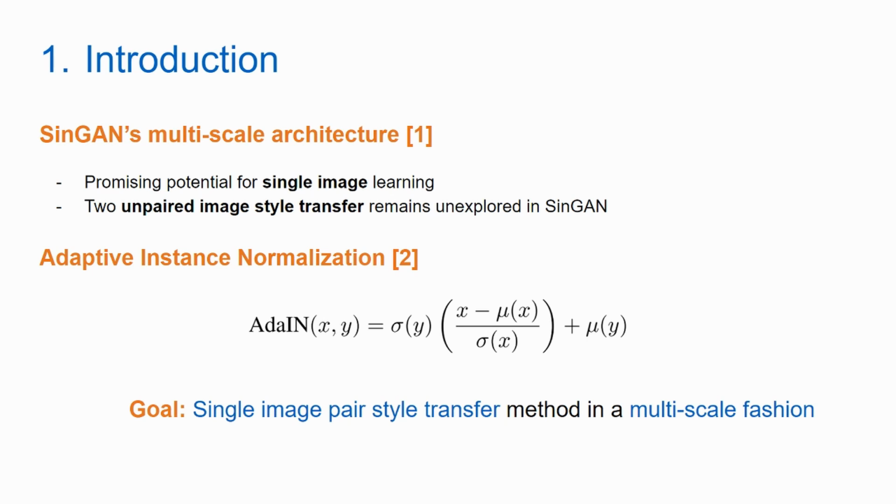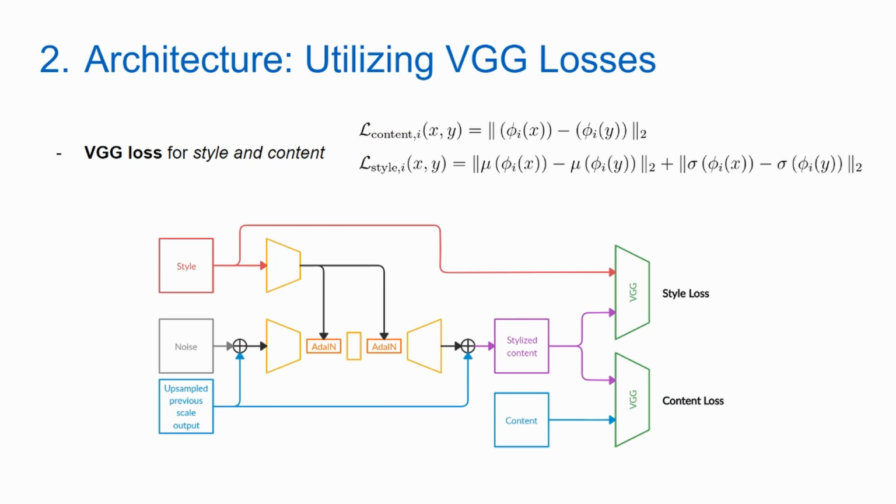Inspired from both of these works, our main goal and contribution is to perform single image pair style transfer in a multi-scale fashion. With our multi-scale architecture, we are aiming to capture finer details, and we want to explore the generalizability of single image pair learning for style transfer task. For this task, we have two promising approaches that build on top of each other. First one uses a pre-trained VGG network to calculate losses. Second one takes it one step further and combines it with an adversarial training scheme.